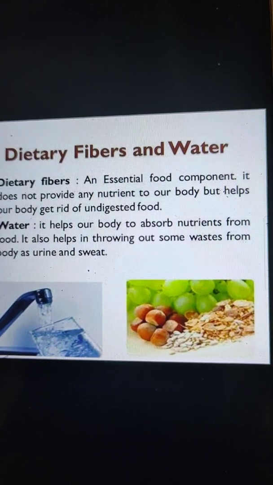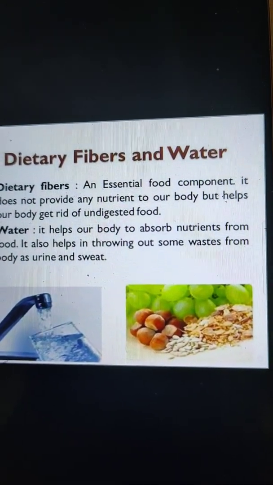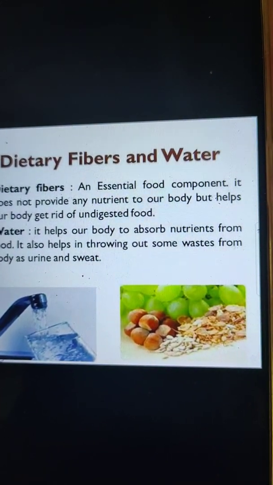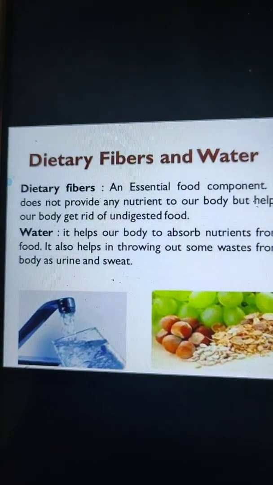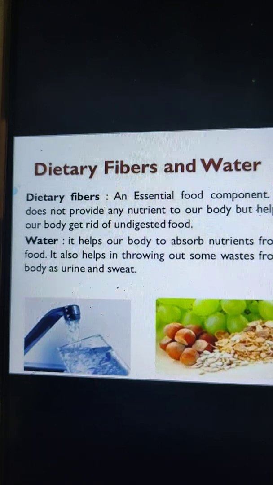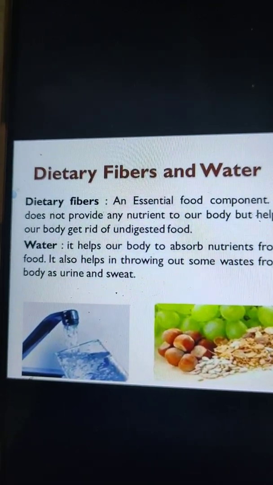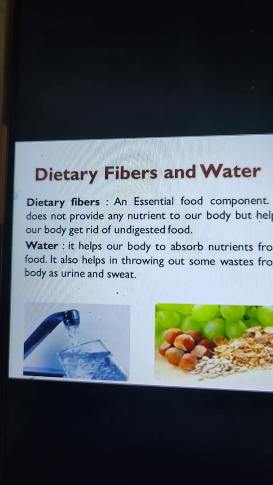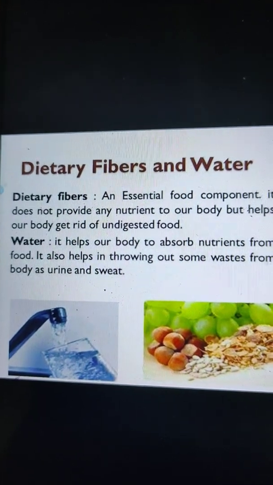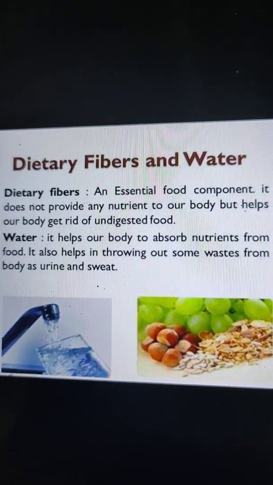Evaporation of sweat from the skin cools down our body during hot summers, and water also helps to absorb nutrients from the food that we eat. Water also acts as an important medium where most chemical reactions occurring in the body take place.